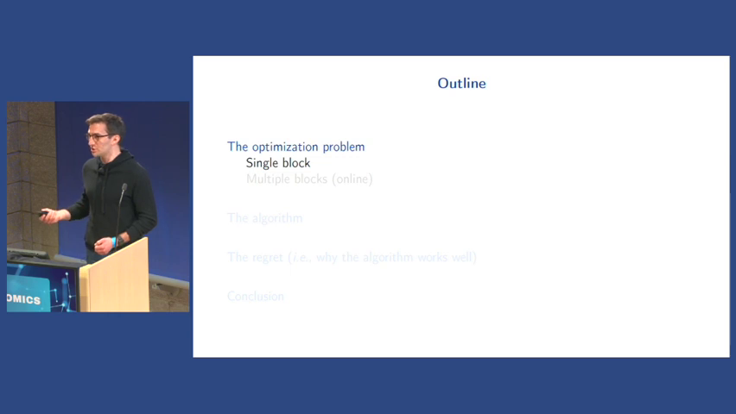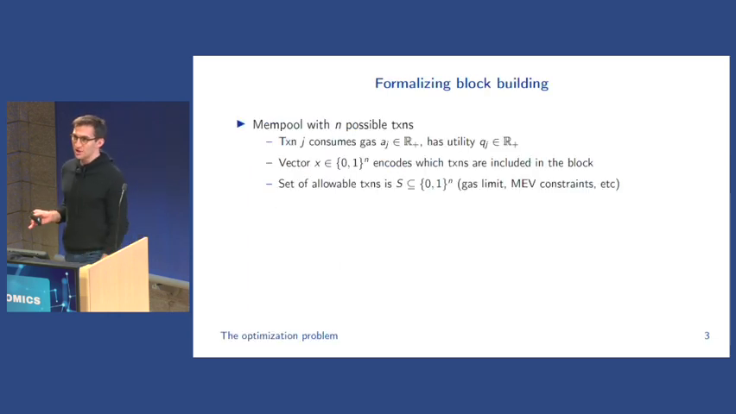Just to formalize this very quickly, we'll look at a mempool where there are n possible transactions. It doesn't necessarily have to be a mempool, but imagine there are n possible transactions that can be packed in a block. Each of these transactions has some gas that it consumes, which I'm going to denote by the scalar a_j, and has some utility for the transaction submitter, which is going to be q_j. Then we have a binary vector x, which encodes which transactions are included in the block and which are not. So x_j is 1 if transaction j is included and 0 otherwise.